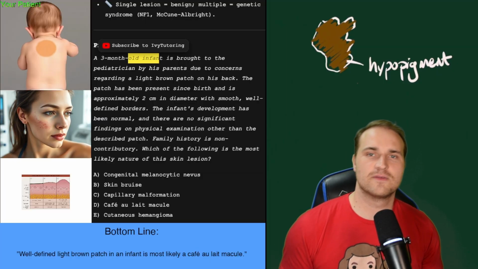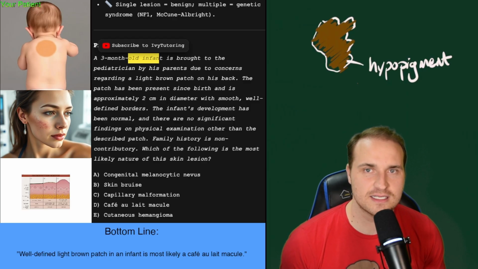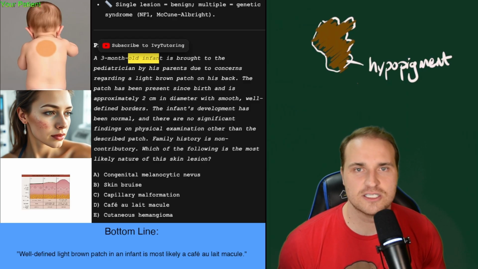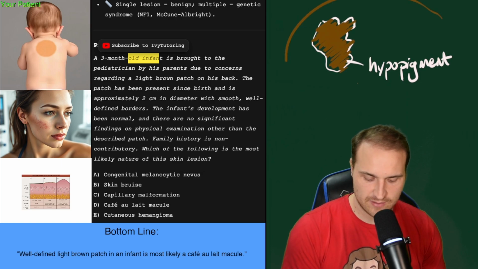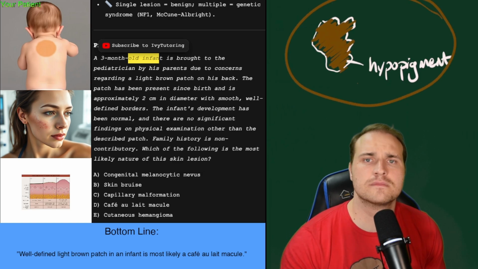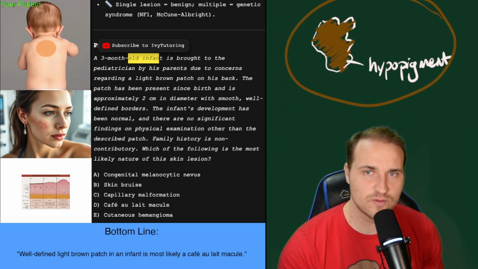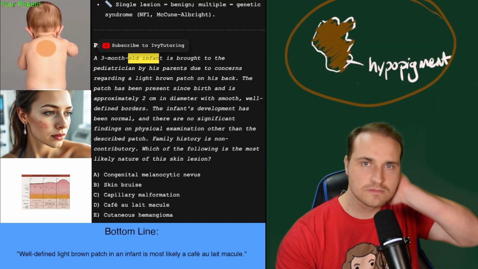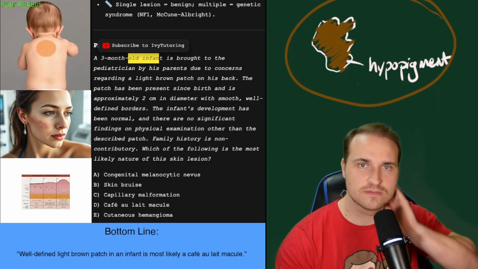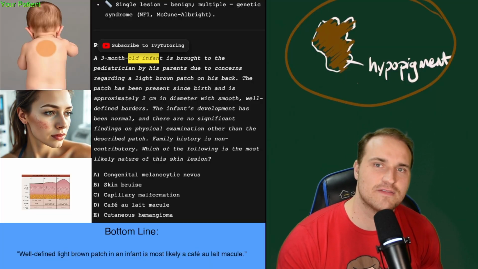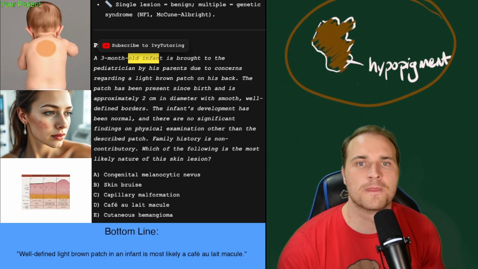Okay, so we have to distinguish if this is benign, what type of skin lesion is this. We got to recognize the color, the shape, and the number, and that's why I've drawn this out here in my beautiful brown. And this person has a solitary, smooth-bordered tan macule present since birth, and there's no other symptoms. And this is most consistent with Cafe-au-lait. It's typically benign unless you find multiple. So the light brown patch is Cafe-au-lait, which is like coffee with milk.